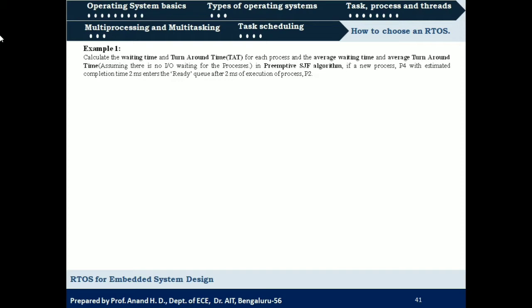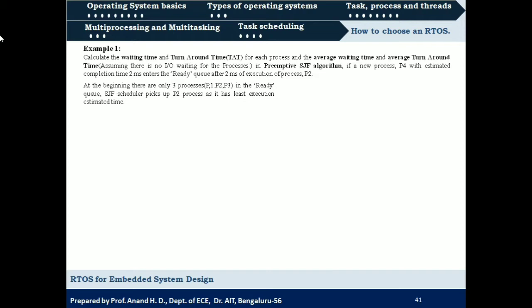represent the sequence of execution of these four processes, that is P1, P2, P3 initially, and later P4 will be adding to these three processes, right? So initially there will be only three processes, P1, P2 and P3. P1 is having an estimated completion time of 10 milliseconds, P2 is having an estimated completion time of 5 milliseconds and P3 is having an estimated completion time of 7 milliseconds.